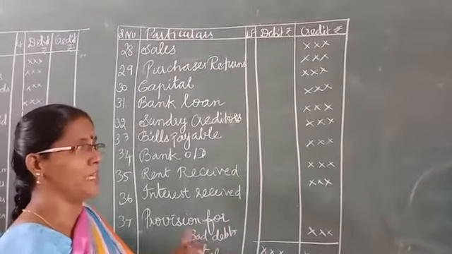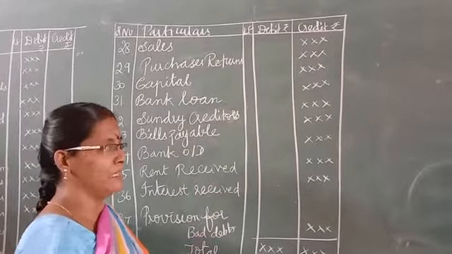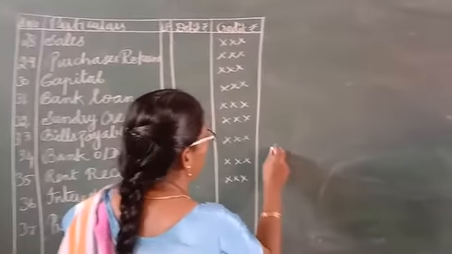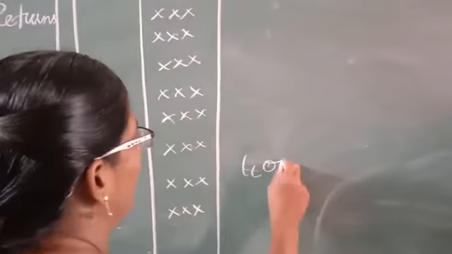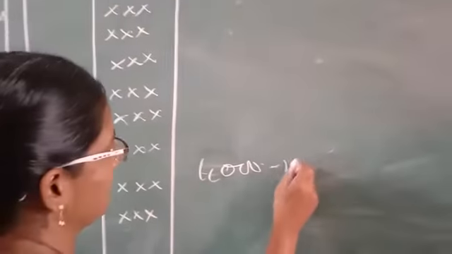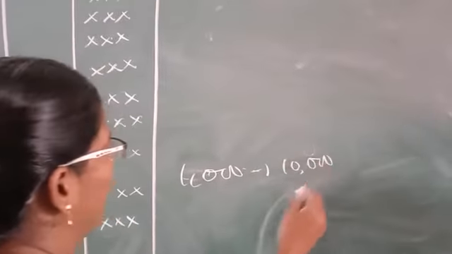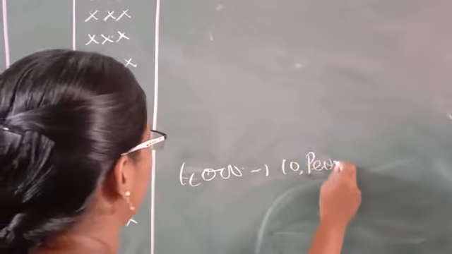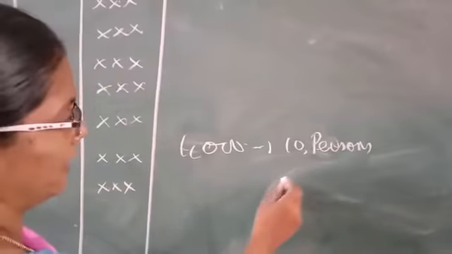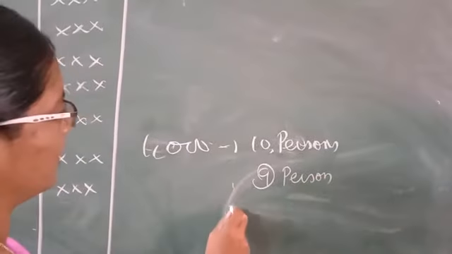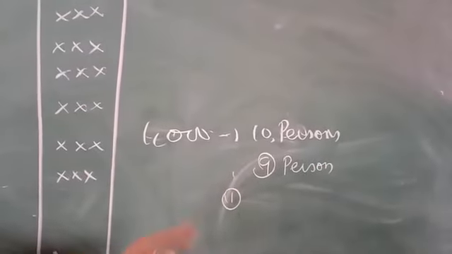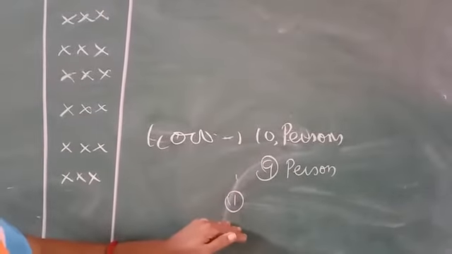Bad debts: suppose we are selling to many persons, isn't it? For example, we are selling goods worth 1,000 rupees to 10 persons. All 10 persons we are selling the goods to. 9 persons handed over the money. Only one person has not yet handed over. This year that particular person has not paid.